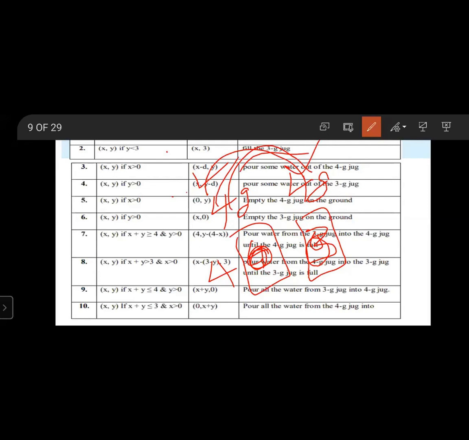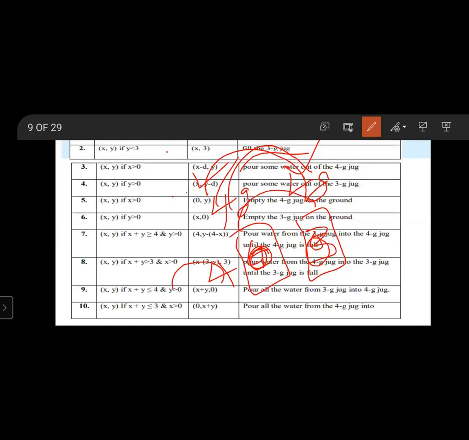Next, ninth rule, (x, y) if x plus y less than or equal to 4 and y greater than 0 goes to (x plus y, 0). That means pour all the water from the 3 gallon jug into the 4 gallon jug.